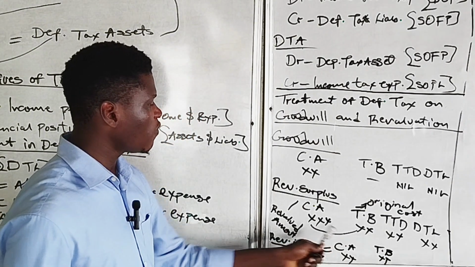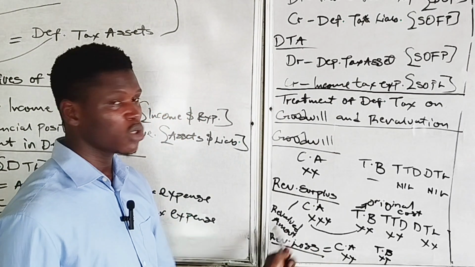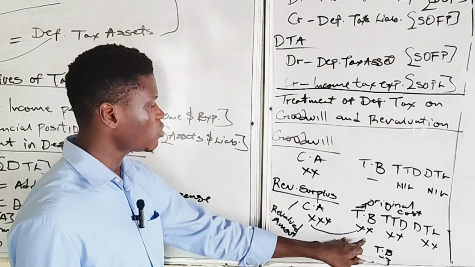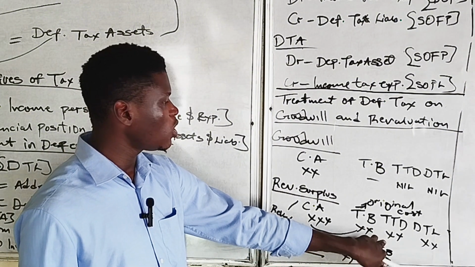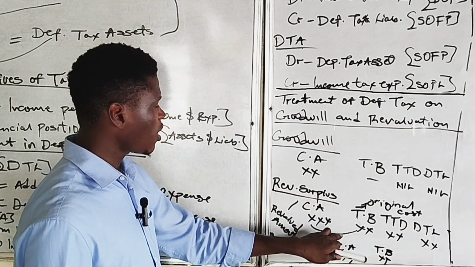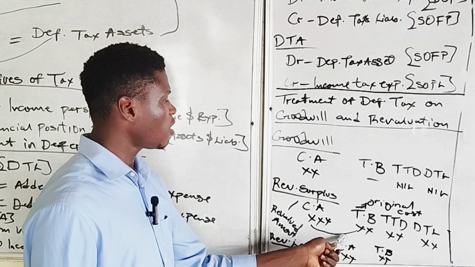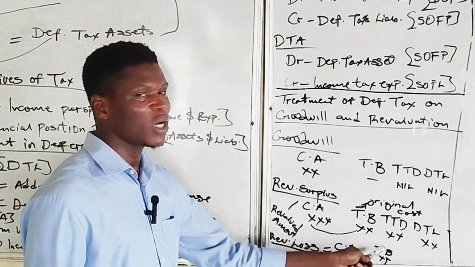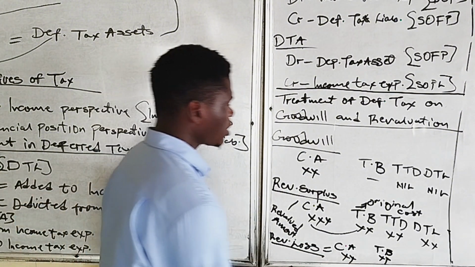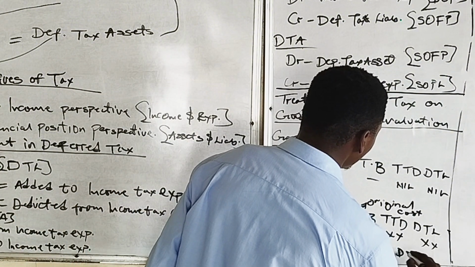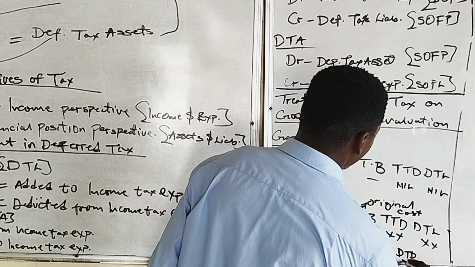So automatically, if there's a revaluation loss, we will have a lower carrying amount than the tax base. The tax base will only include the original cost, while the carrying amount will reflect this loss on revaluation, and it will give rise to the carrying amount of the asset being lower than the tax base of the asset. Automatically, this will now give us deductible temporary difference.